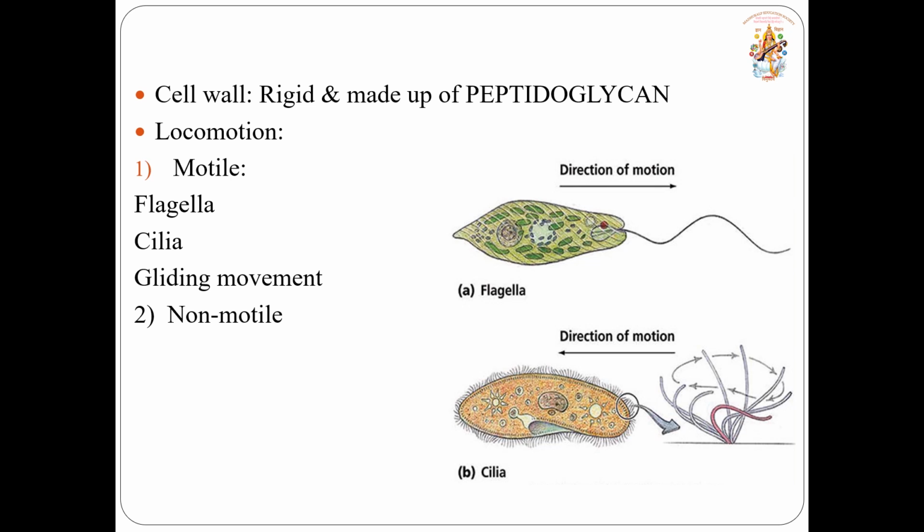Now let us see some functions of the cell. Locomotion. Locomotion is the movement of the cell. Some organisms are motile, whereas some are non-motile. The organisms which are motile can move with the help of flagella and cilia. Some organisms can also move with the help of gliding movement. If we see the structure of flagella and cilia in the picture, flagella is something like a long tail attached to the organism which helps in movement, whereas cilia are very tiny structures surrounding the body of the cell which help in movement.